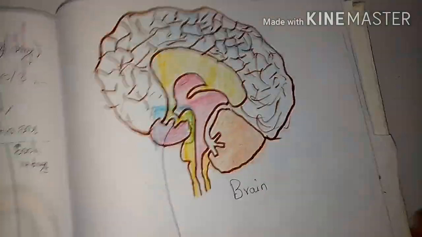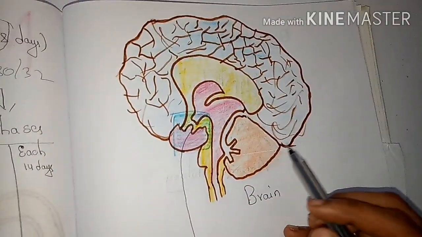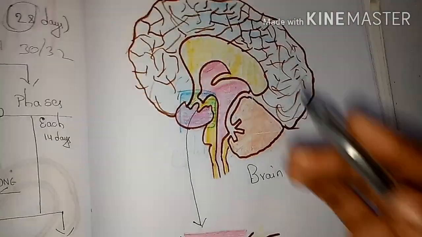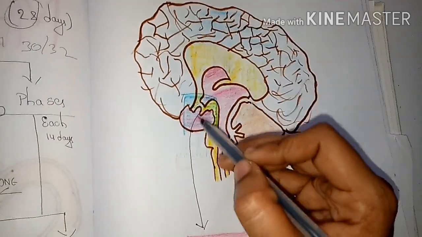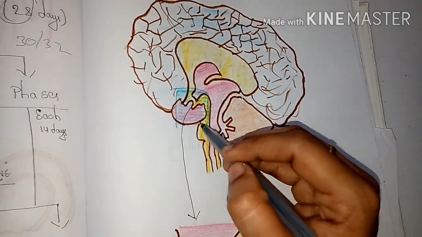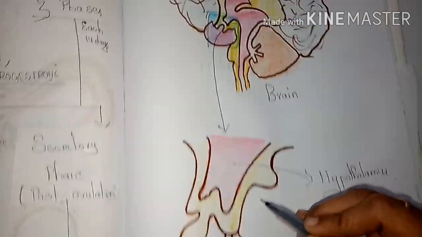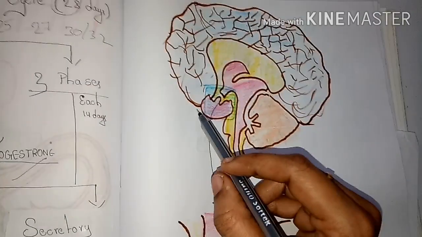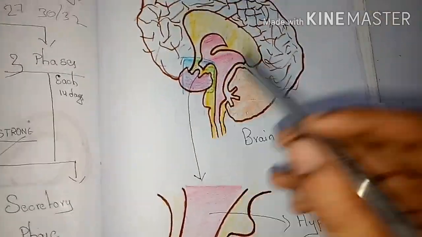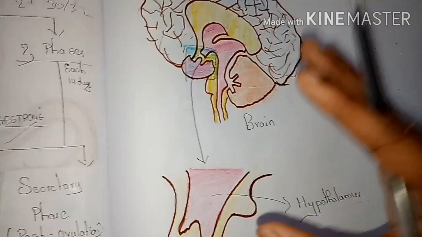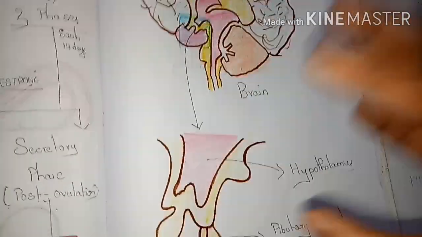Let's say this is our brain, which is present in all human beings. In the brain, one part is present beneath the brain, known as the hypothalamus. The hypothalamus is a part which regulates the hormones in our body.